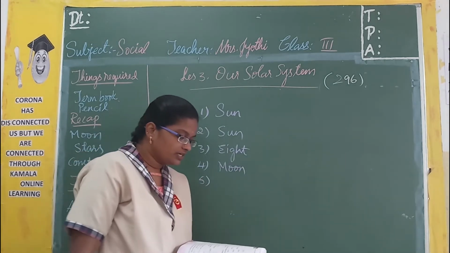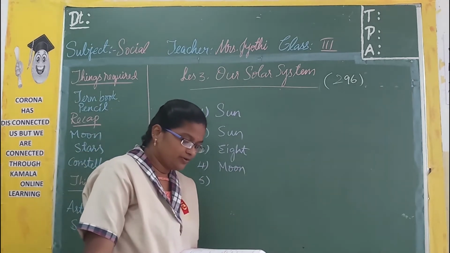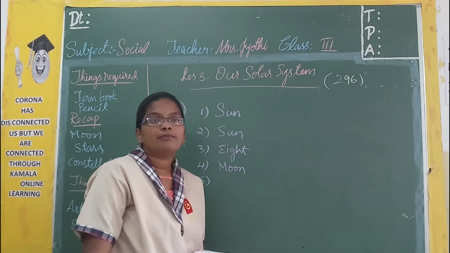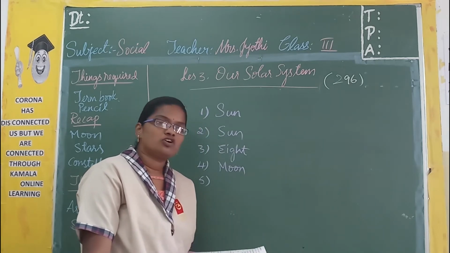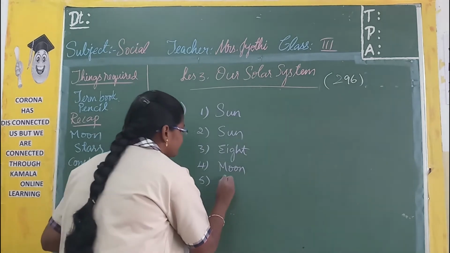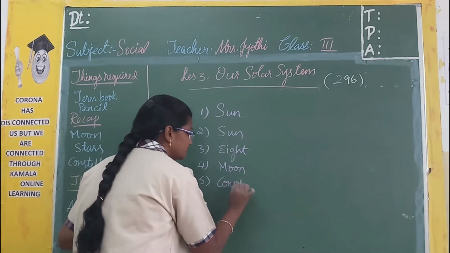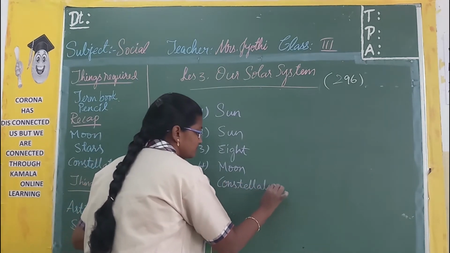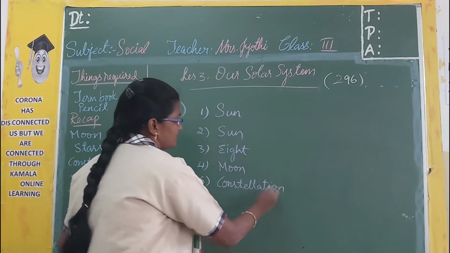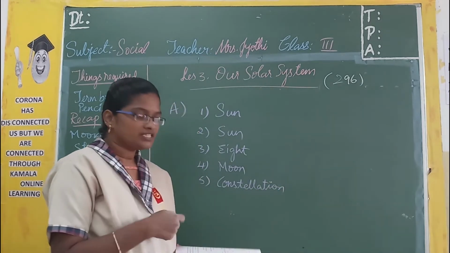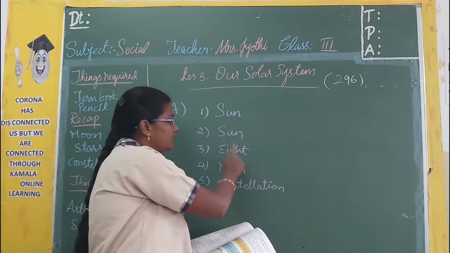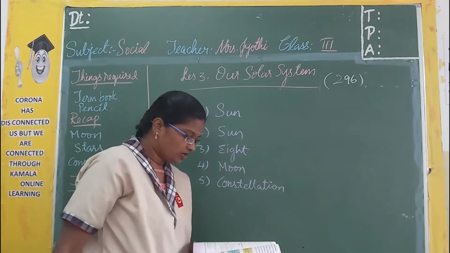And the last one, this group of stars seems to form different shapes and patterns. It's nothing but constellation. So these are the answers: sun, 8, moon and constellations.